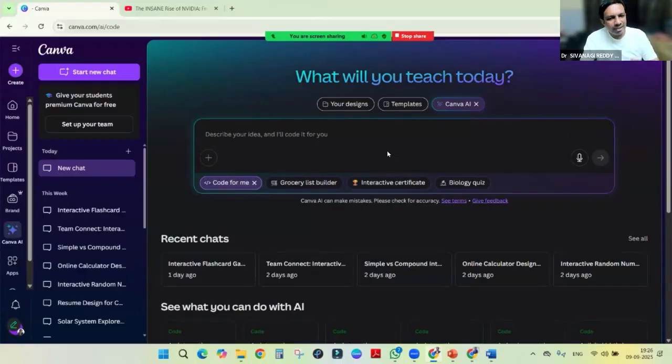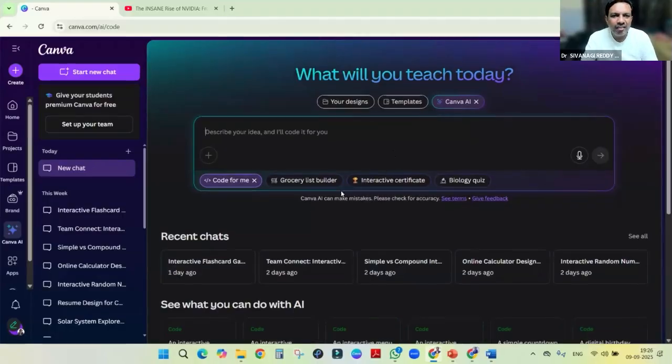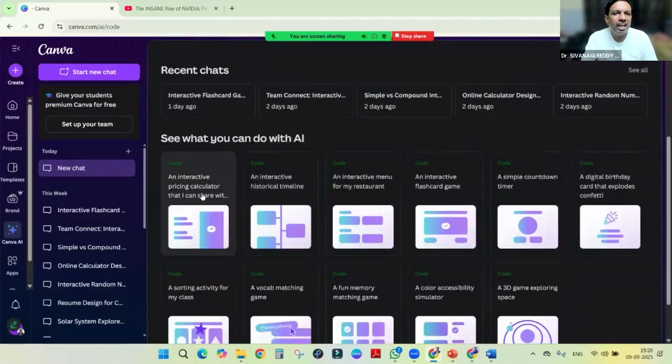Now, as initial steps, we can take already available statements or prompts, but at a later stage you can prepare and write yourself. For the trial, they have given different things here: an interactive pricing calculator, an interactive historical timeline, a menu for the restaurant, interactive flashcard games, a countdown timer, a birthday card that explodes.